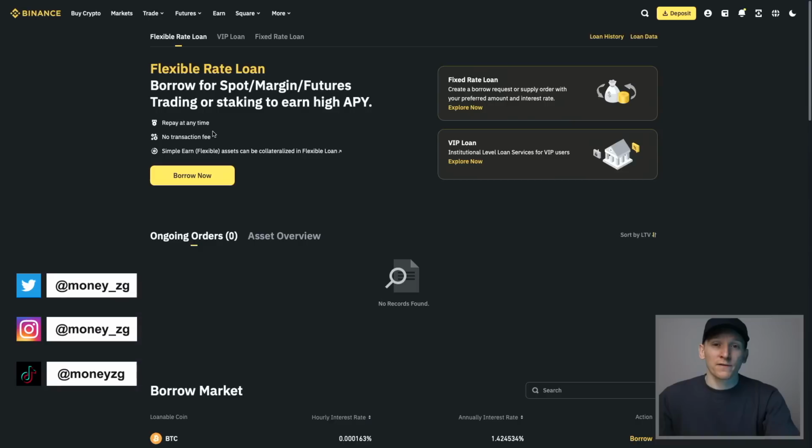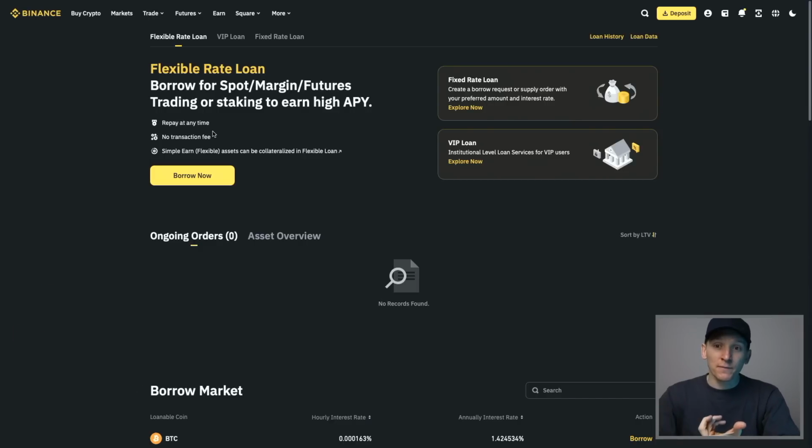There's a couple of different ways to take a loan against your assets on Binance. You can use flexible rates or you can use fixed rates. Slightly different how they work, so I'll explain it here.